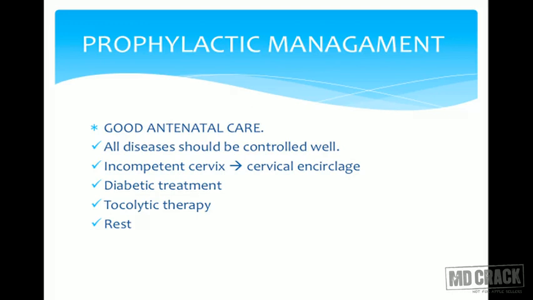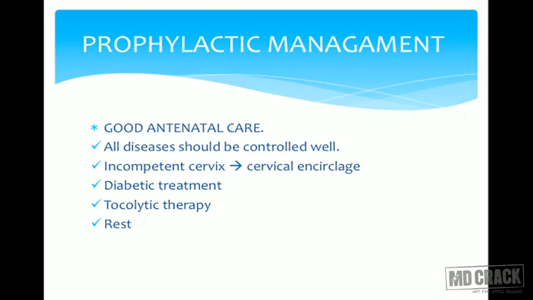Previous history, if she is a smoker, she takes alcohol, she is a working lady, strenuous work she is doing, or any factor which suggests that she is likely to have preterm labor, we should concentrate on that and provide care so that she shouldn't land up in preterm labor. If diseases like PIH, diabetes are well controlled, then naturally the further consequences like eclampsia are avoided and thus preterm labor can be avoided.